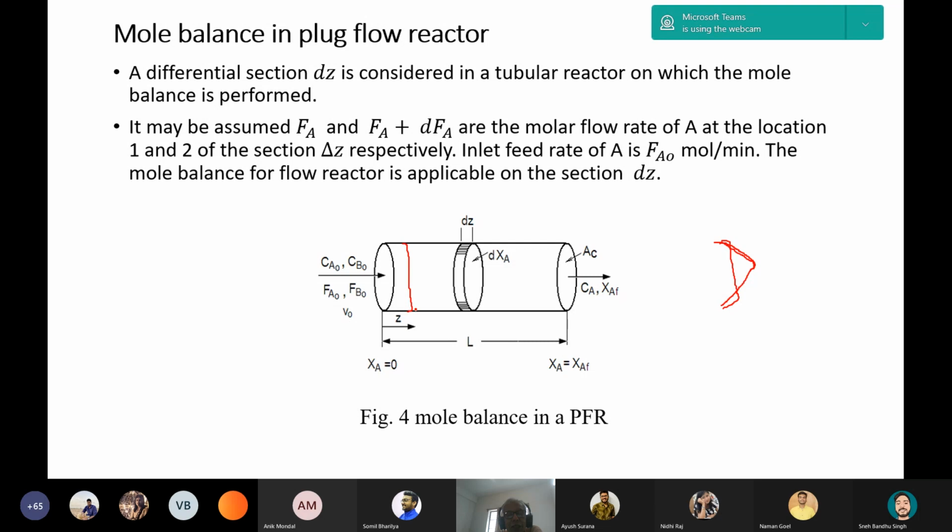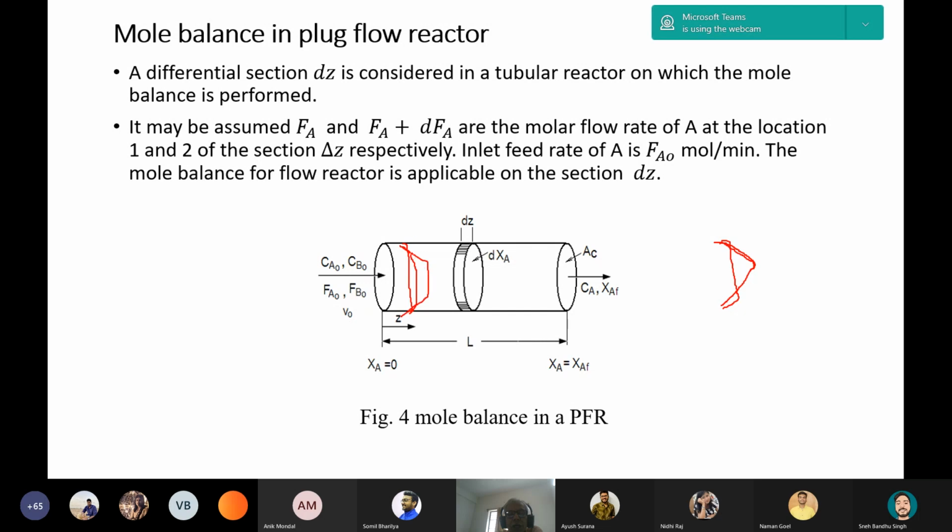In practical life, it is not possible. But we will assume that if the reactor is ideal, the velocity along the radius is the same. There is no change of velocity. But actual velocity will be like this velocity profile. There will be a different velocity profile.